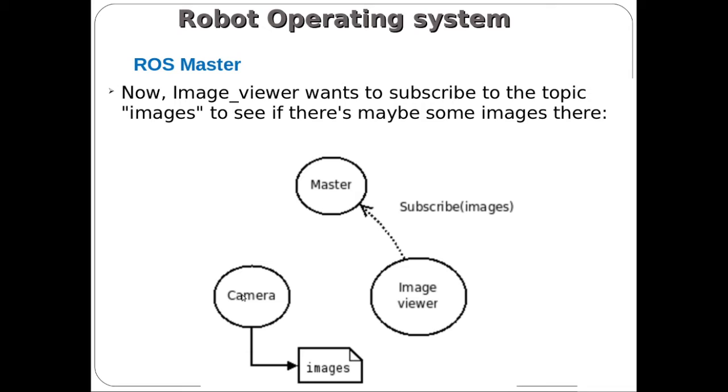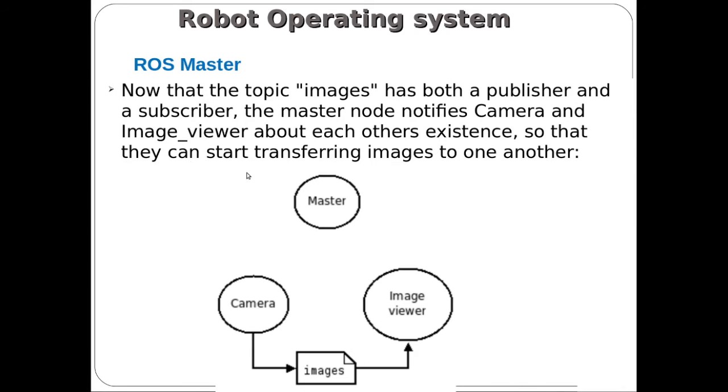Based on the topic images, the camera node and image viewer node will communicate with each other. Note that the topic images has both a publisher and a subscriber. The camera node has the topic images and the image viewer node has the topic images. The camera node acts as a publisher and the image viewer acts as a subscriber. The message is always transferred from publisher to subscriber. There is no message returned from the image viewer to the camera. In this way we are sending information.